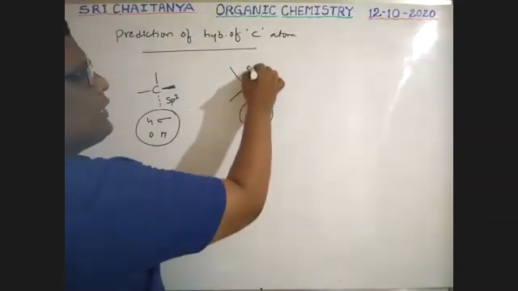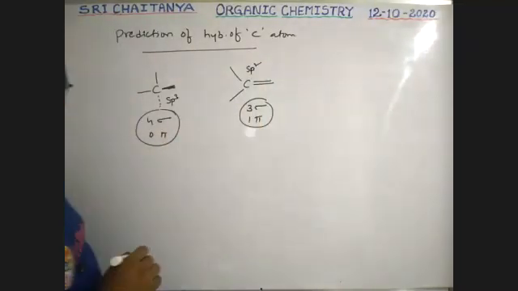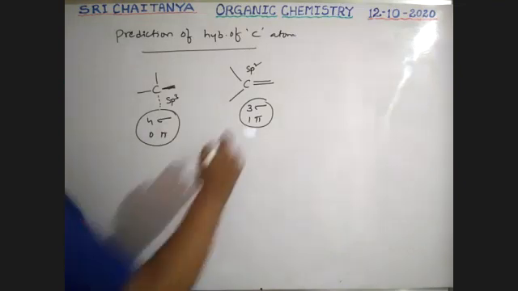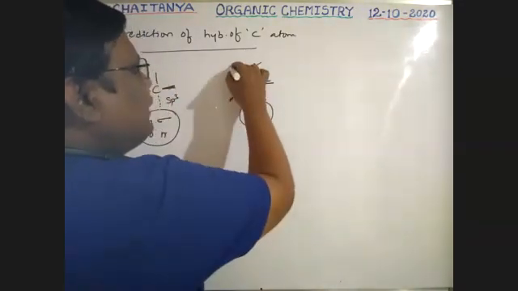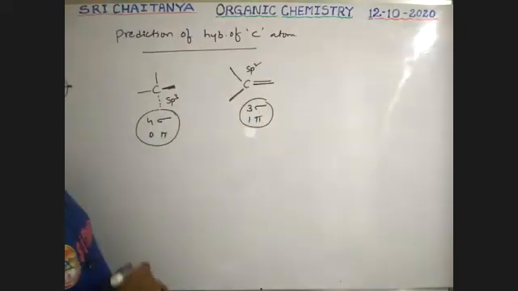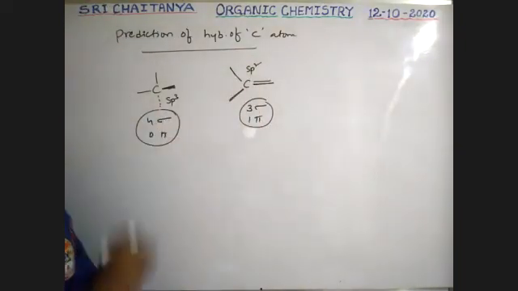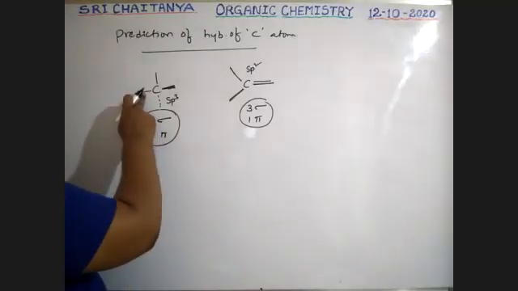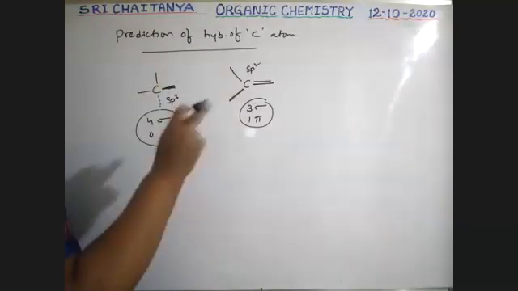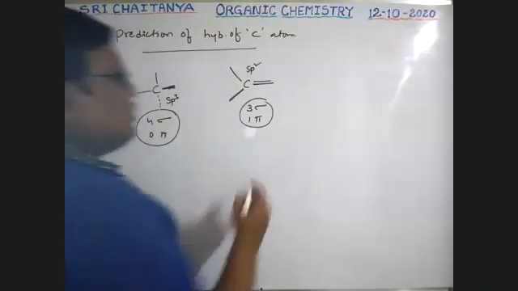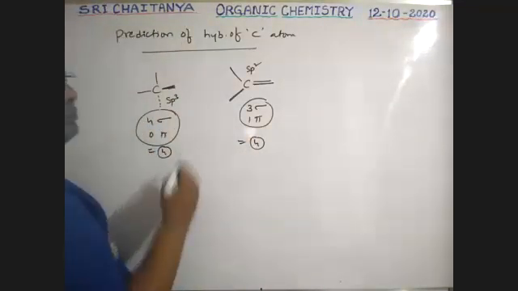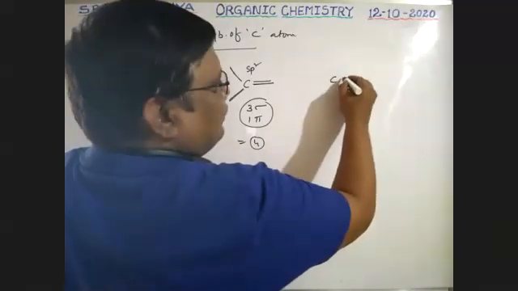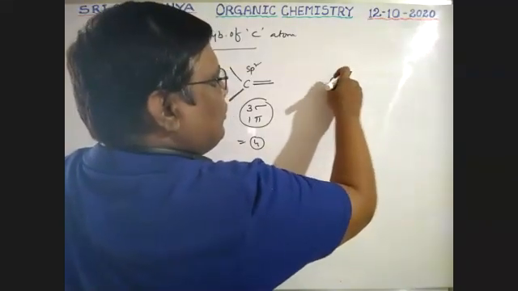Here carbon is in sp2 hybridization. So those atoms connected with these bonds are also in the same plane. But here this one and this one are in the same plane, but these two are not in the same plane. Next, total bonds 4. Next, carbon with 2 sigma bonds.